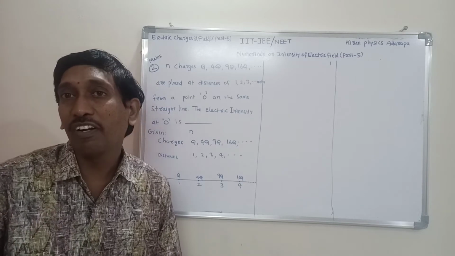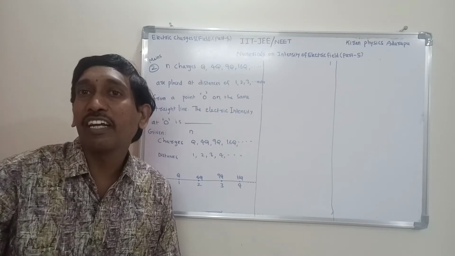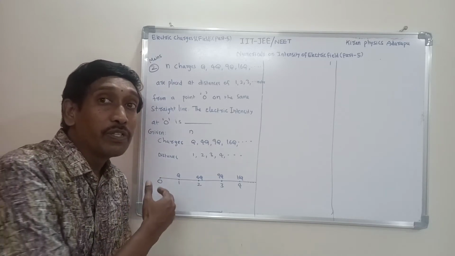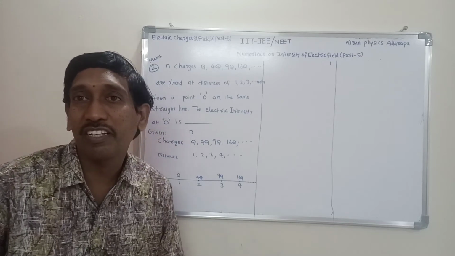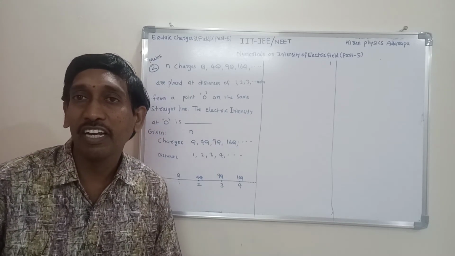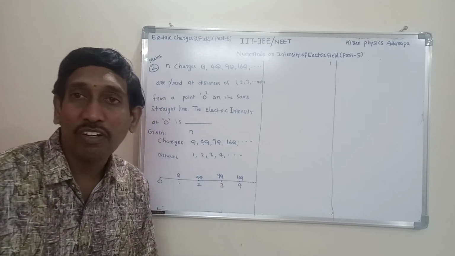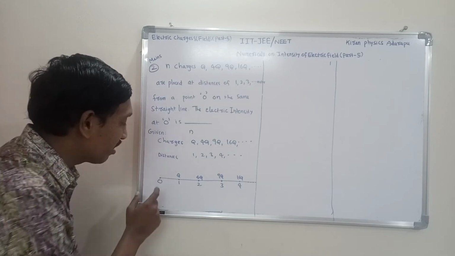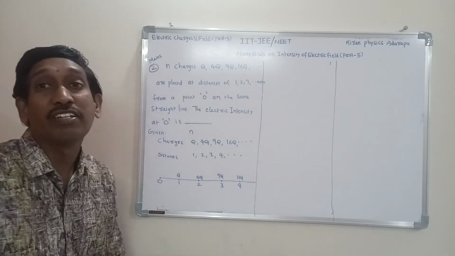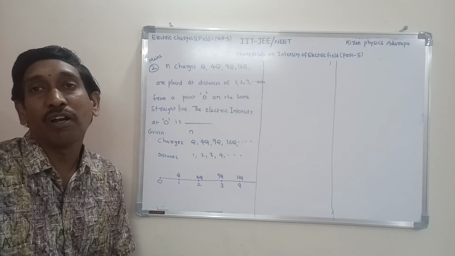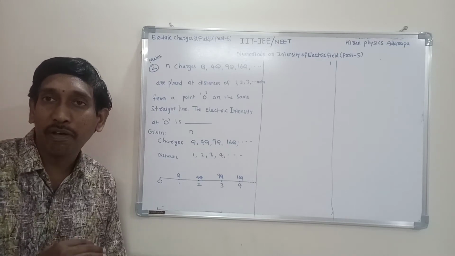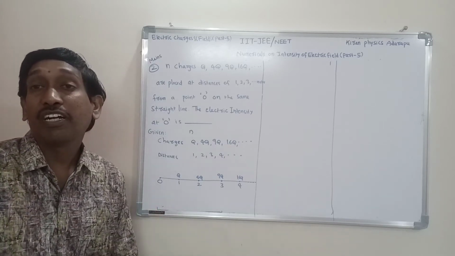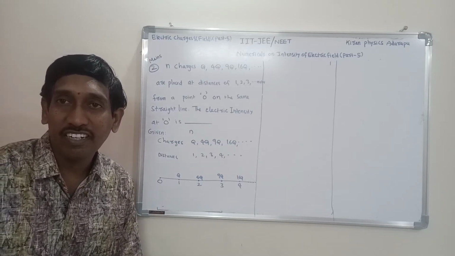If it is a vector quantity, the net or resultant electric intensity due to these n charges is the vector sum of the individual electric intensities.